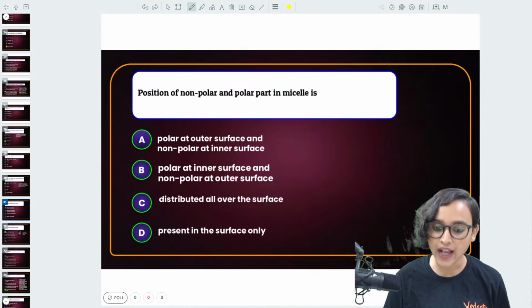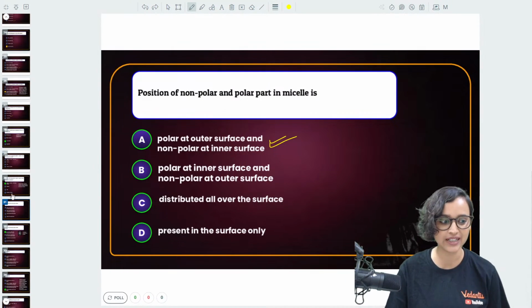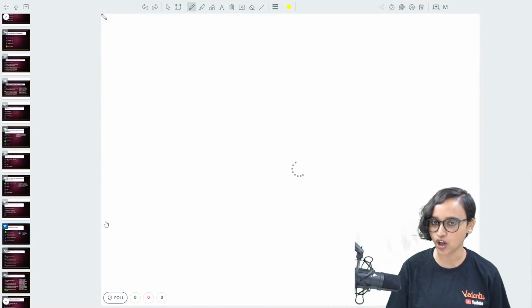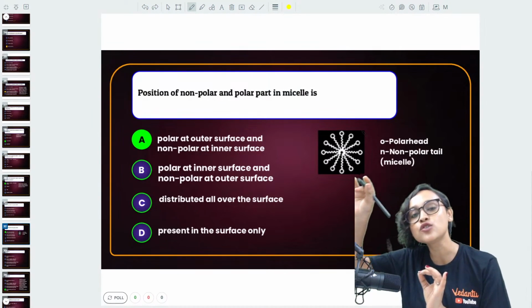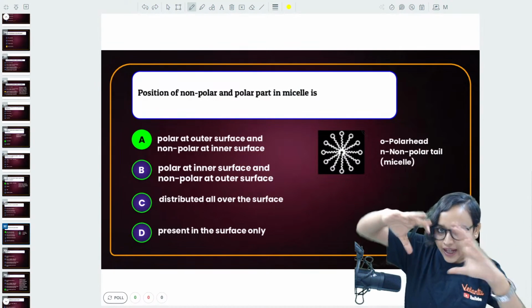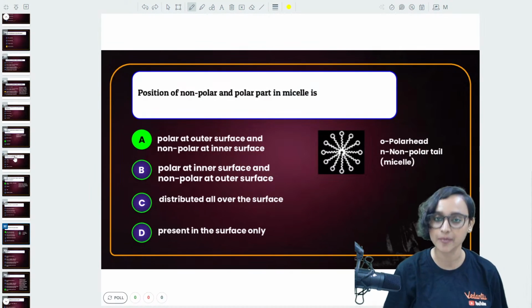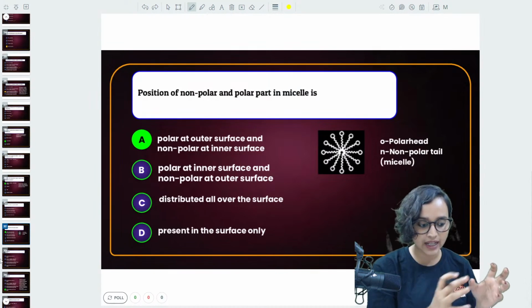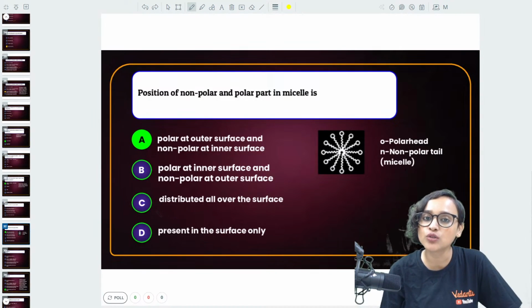Very good. Those of you who are answering option A, yes, you are absolutely right. It is option A. We all know this, that the polar head is towards the water, whereas the non-polar tails clump together, and they can hold on to the dirt.